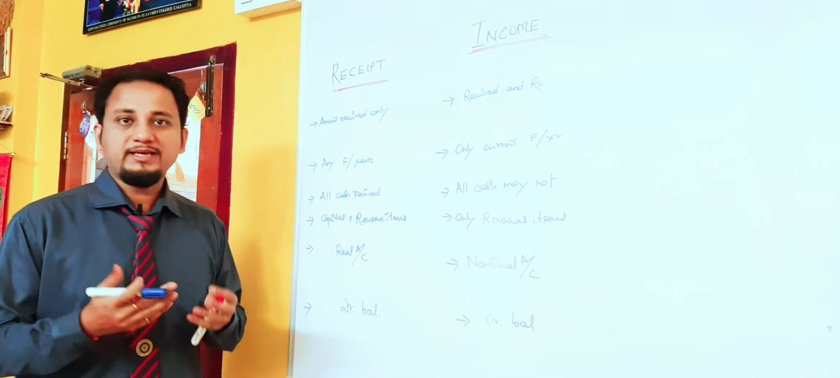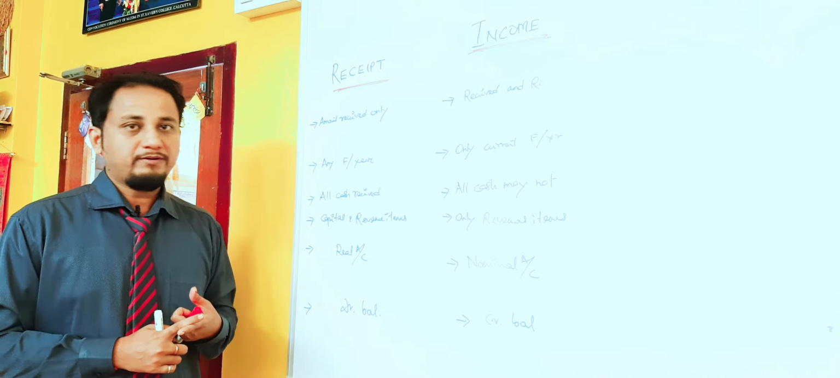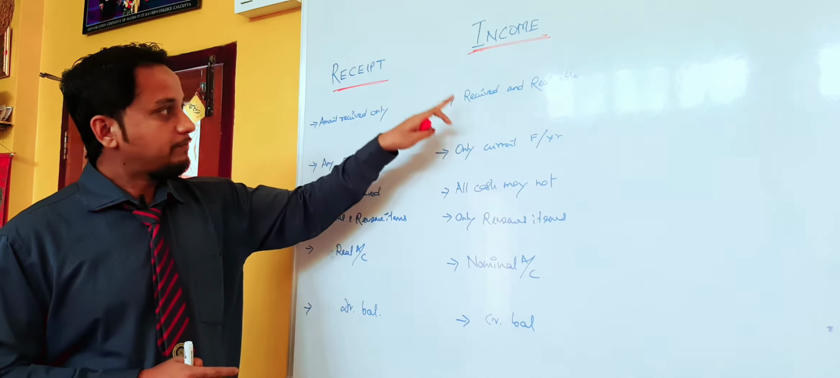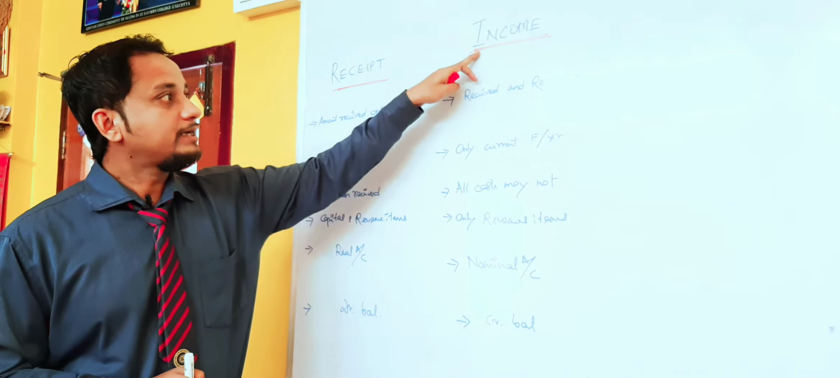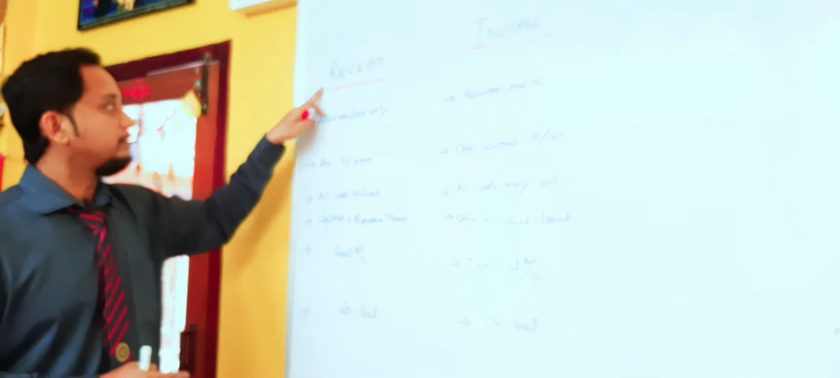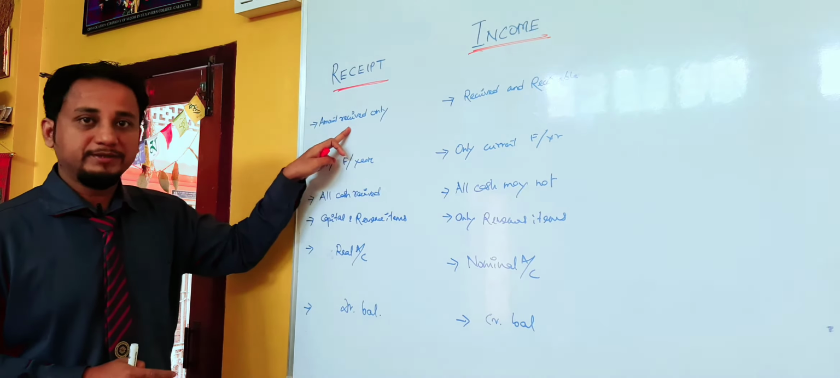That means what? The cash is being received. That may be either in the form of cash, or in the form of a check. But when you talk about the income, that might be receivable, that might not be receivable. So income includes receivable income also. But when we talk about the receipt, it includes only the amount which has already been received.